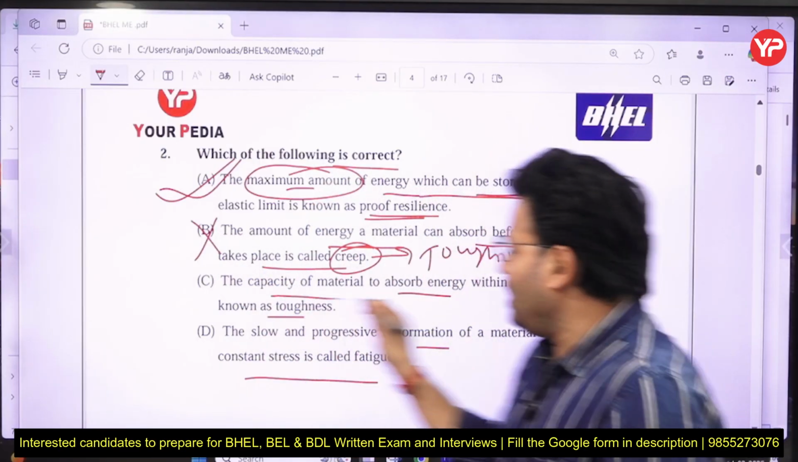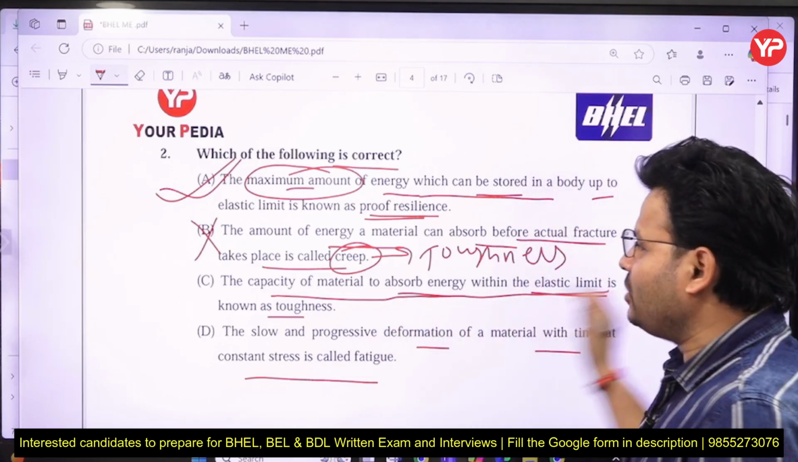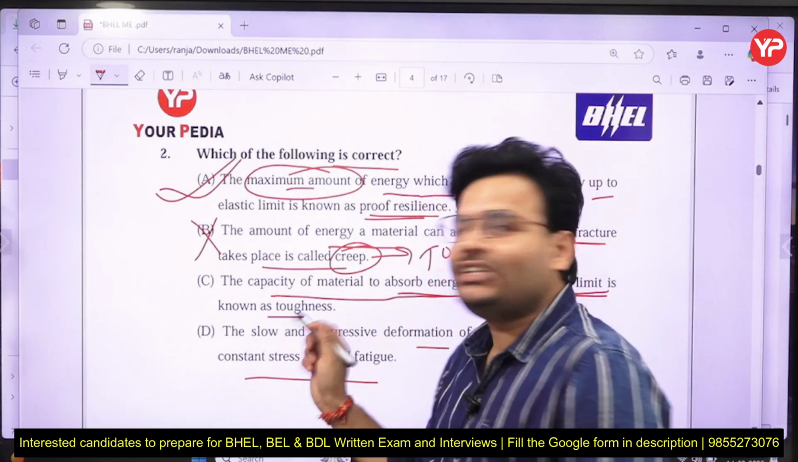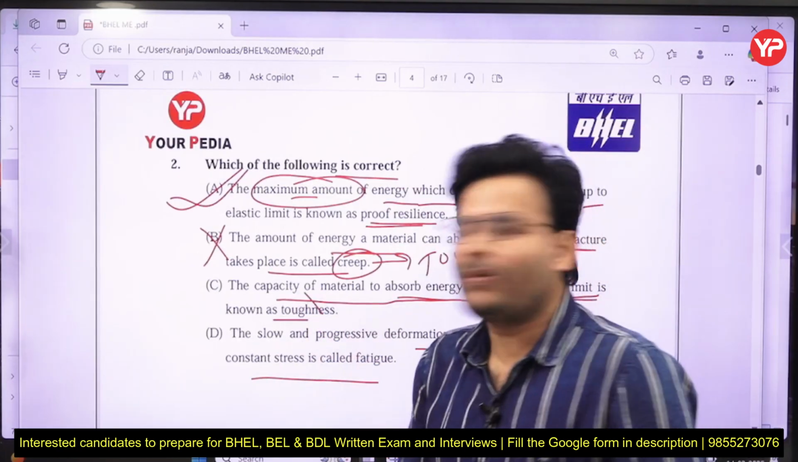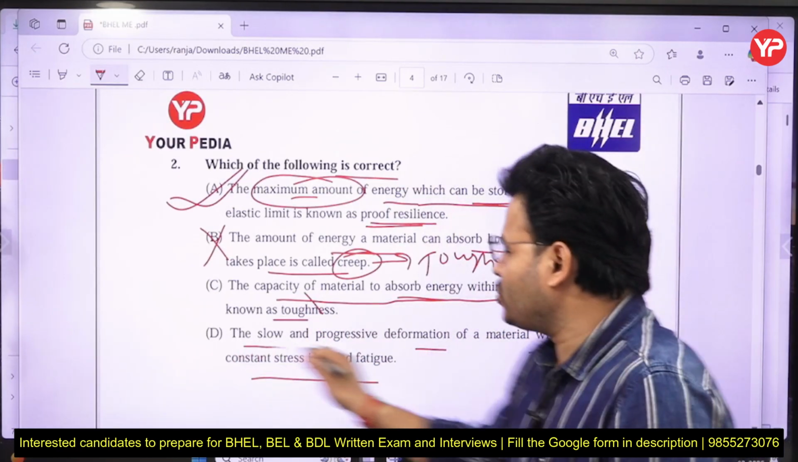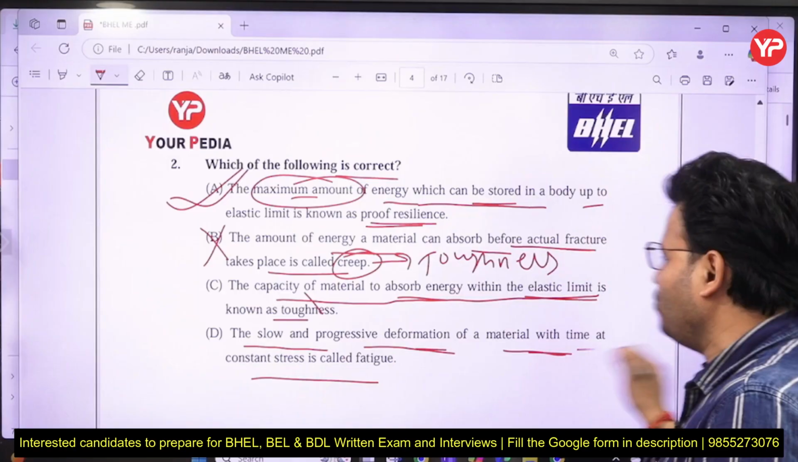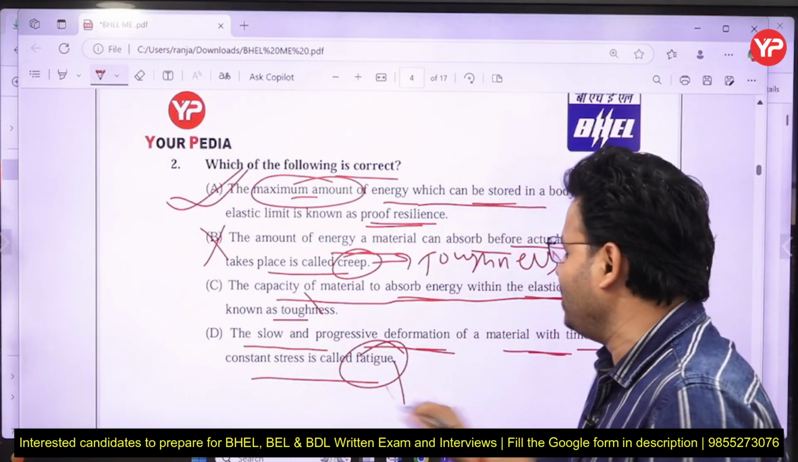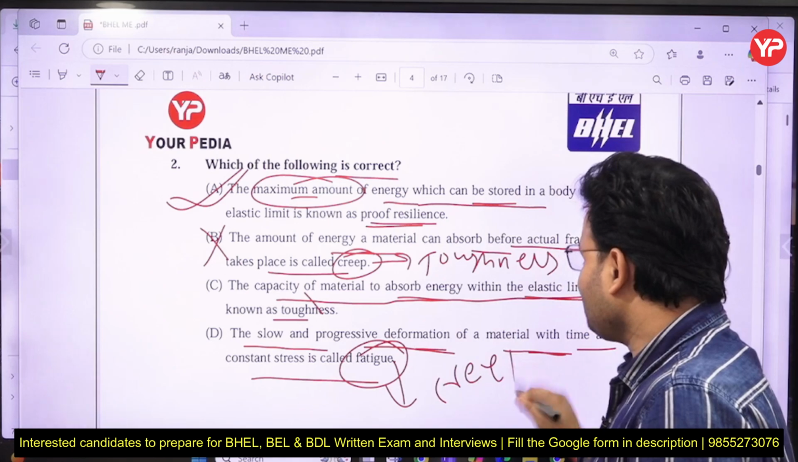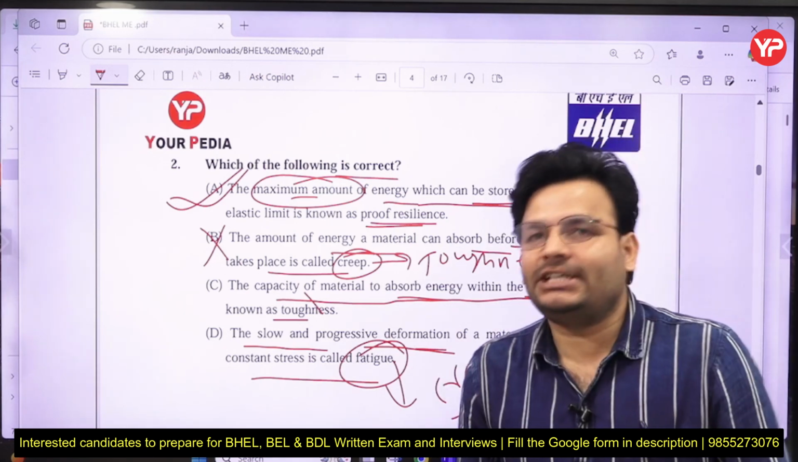Now, the material absorbing energy within the elastic limit is known as toughness. No, my dear friends, this is known as resilience, not toughness. So that's why this option is also wrong. If you come to option D, the slow and progressive deformation of a material with time at a constant stress, this is not called fatigue. Actually, that is creep.